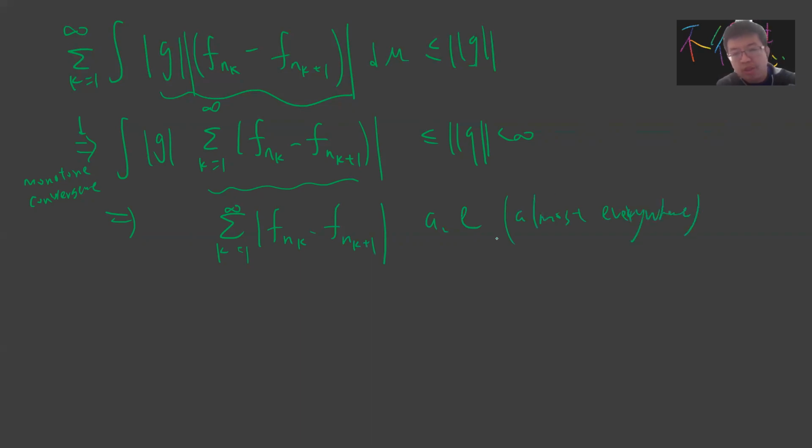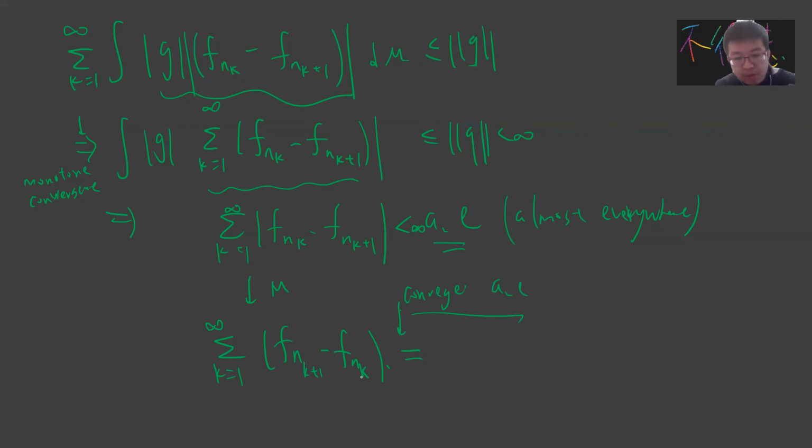This is simple. The reason is that if it's not finite, and the non-finite part has non-zero measure, then the integral will blow up. So it's finite almost everywhere. By the Weierstrass M-test, these are less than infinity. The M-test means that if I consider the sum over k from 1 to infinity of f_{n_{k+1}} minus f_{n_k}, this will converge almost everywhere.